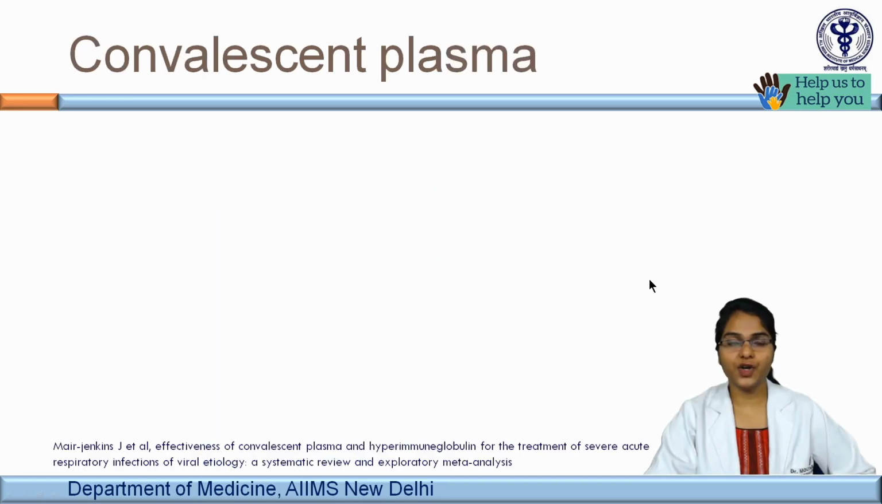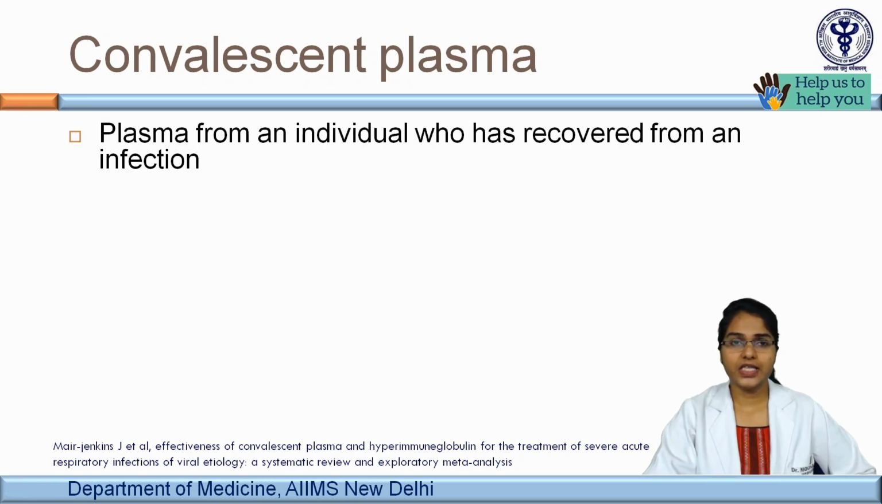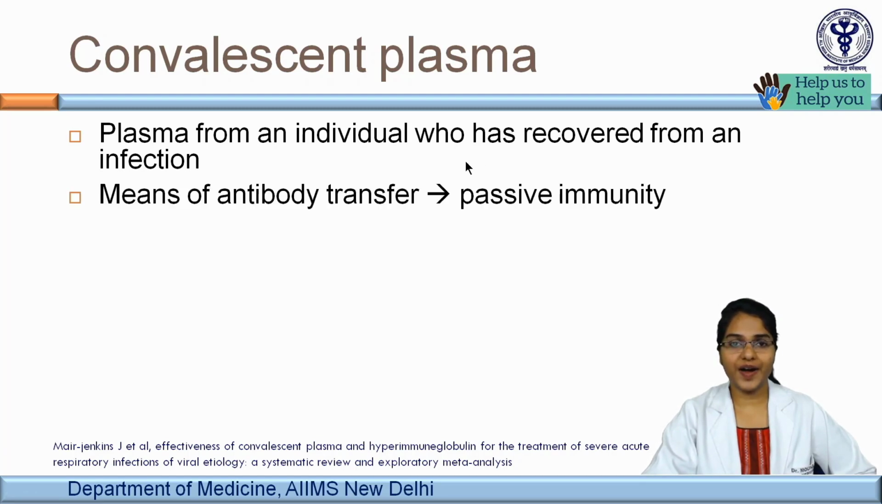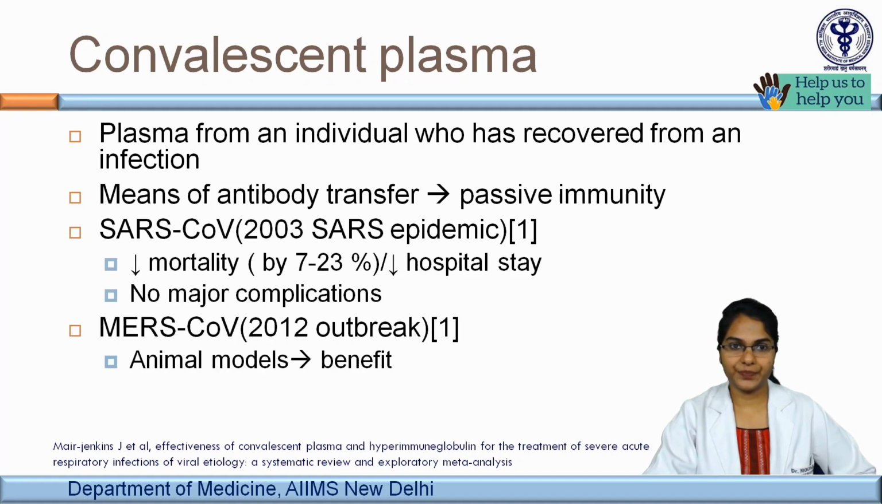Convalescent plasma is another option in severe cases. So what is convalescent plasma? This is nothing but plasma from an individual who has recovered from an infection. That means you're providing antibodies to provide passive immunity to the patient and hoping that there will be some clinical response till the host's active immune response takes over.